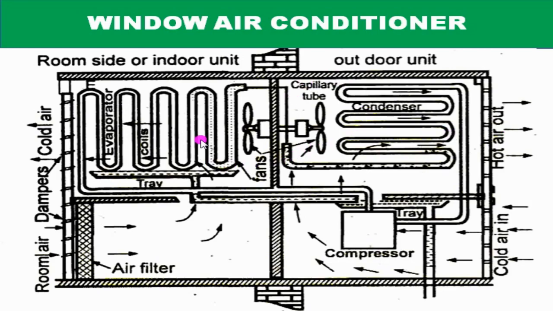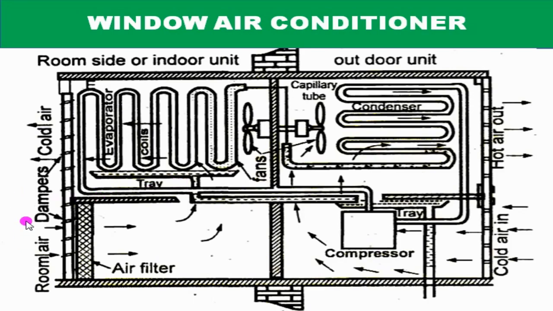Similar to the external fan, the internal fan also creates pressure variations between this evaporator space and the room space, so that the room air directly enters the evaporator space without any external force. These are the purposes of these two fans.